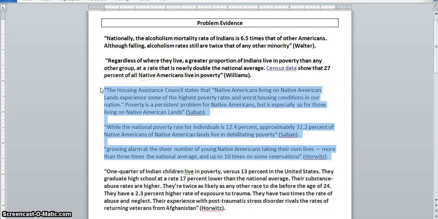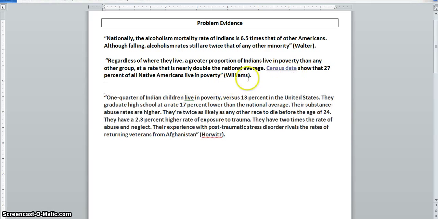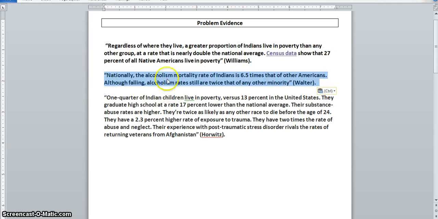So for organization purposes, I'm just going to delete them out of my document. I want to give this evidence first because it's more general. It's about the poverty that they face. And then I think these 2 pieces can go back to back after I explain this to show what additional problems the Native Americans are facing because of this high number that live in poverty.